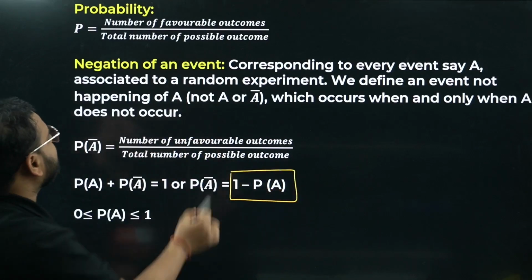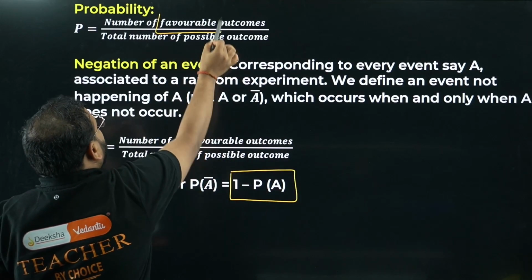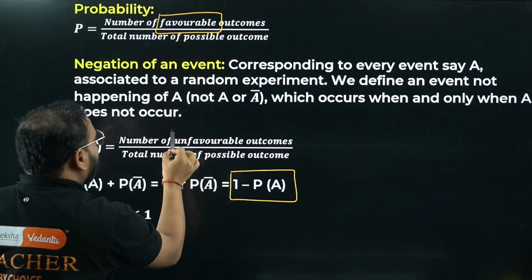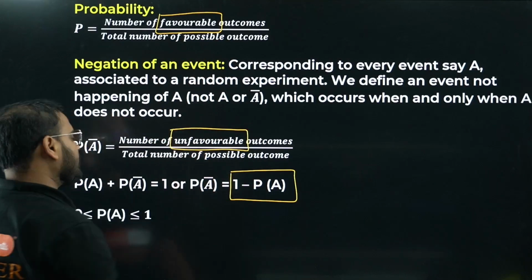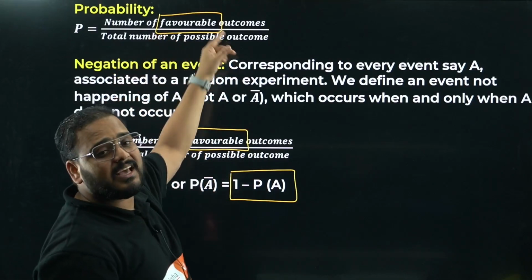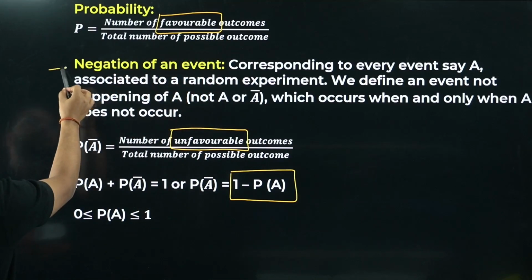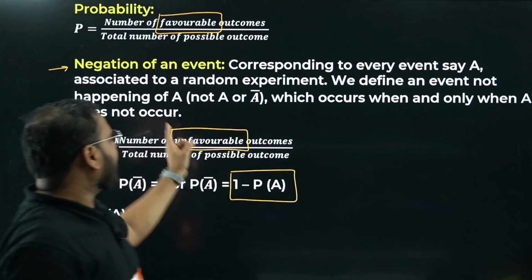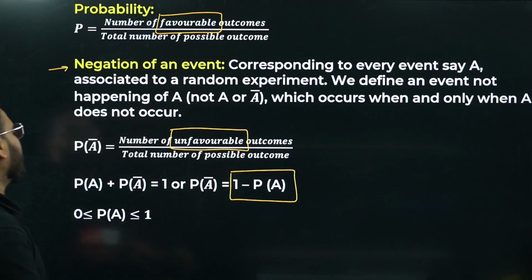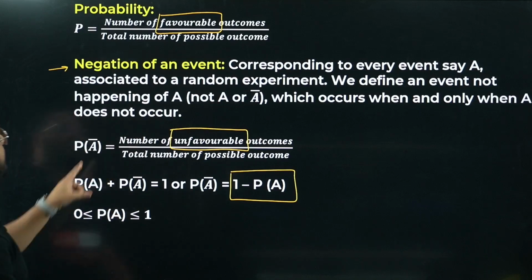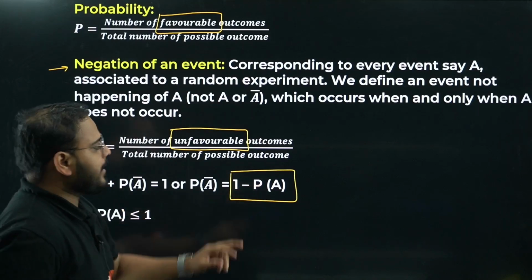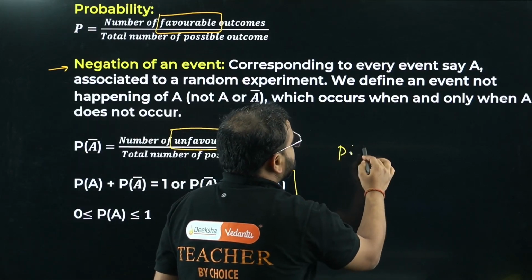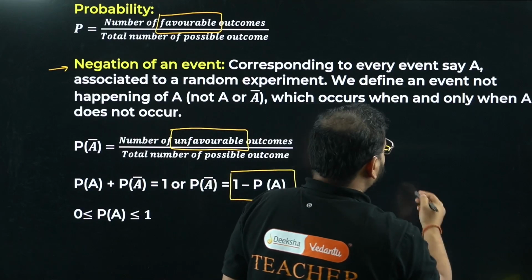That's why you see the word favorable outcomes here, and in the case of the negation of an event, you write the number of unfavorable outcomes. And how do you represent it? By a bar. What does it mean? P(A) means the chances of event A to occur.